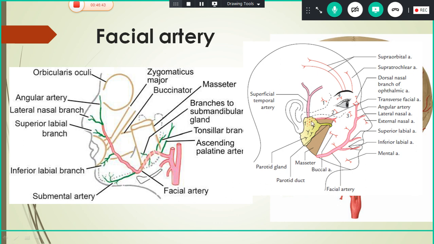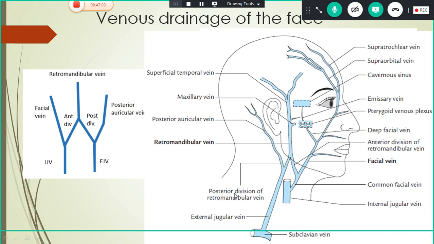The next small artery which contributes to the blood supply of the face is the transverse facial artery, which is a branch from the superficial temporal artery. The superficial temporal artery in turn is a branch of the external carotid artery. So with this I will continue with the venous drainage of the face.